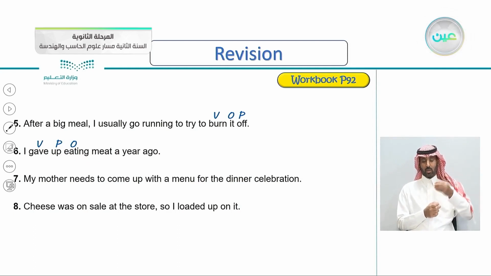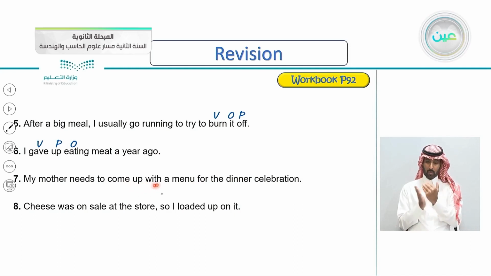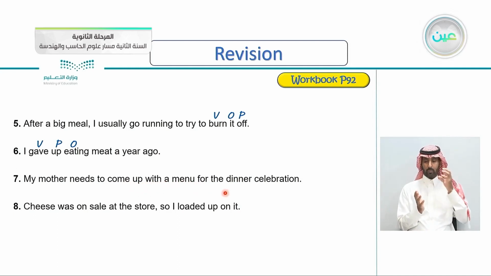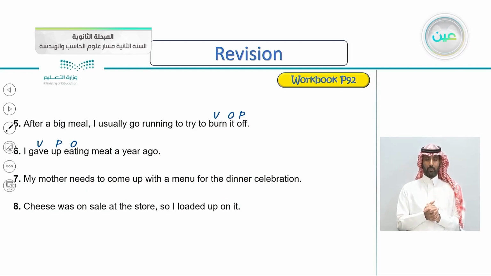Number seven, my mother needs to come up with a menu for the dinner celebration. Come up with, this is the phrasal verb, of course. Can you tell where's the verb, where's the particle, the object, and if there is a preposition?